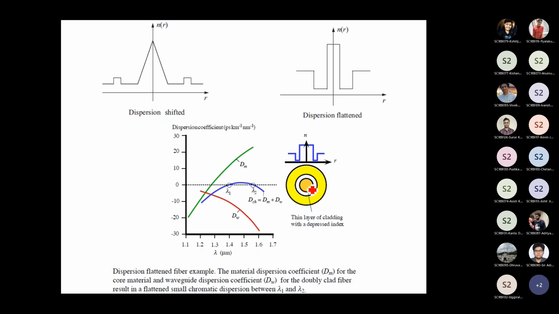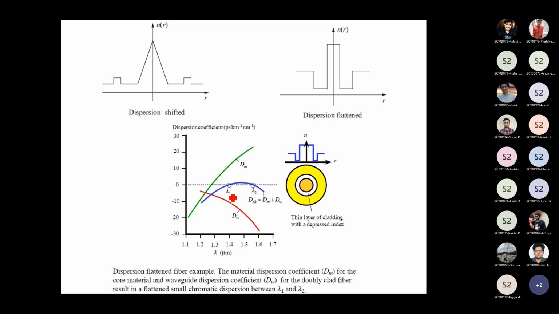So this is a core, and this white region has a smaller refractive index, and again it has a larger refractive index. So you can actually modify the refractive index profile of an optical fiber, and thereby you would see that the material dispersion is like this, the waveguide dispersion is like this. If I add them up, you would see that the resultant dispersion becomes almost flat, not exactly zero, but almost flat.